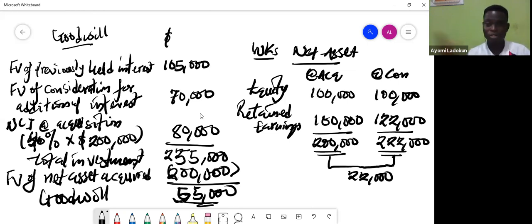Okay, so you can adopt your own way of going about that question. So you could see that we also apply the same approach. The only difference here is the way we have computed our NCI, because it's not at fair value, so we have to go somewhere else to do the workings and all of that. Okay, so please take note.